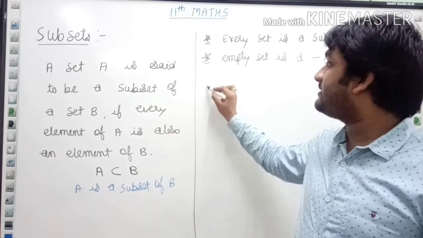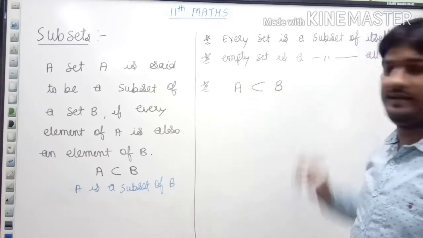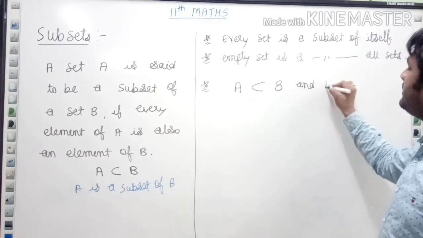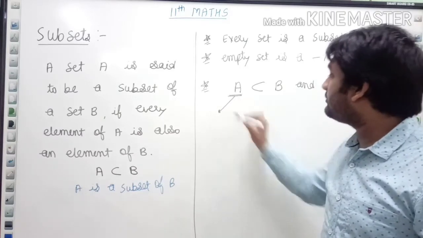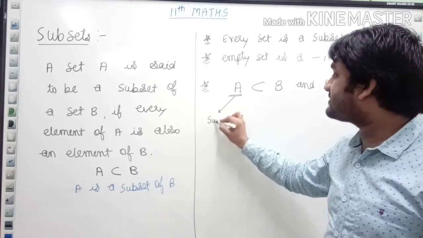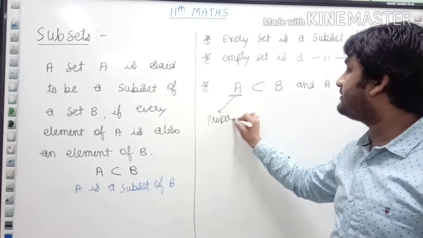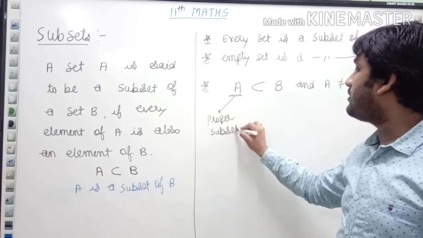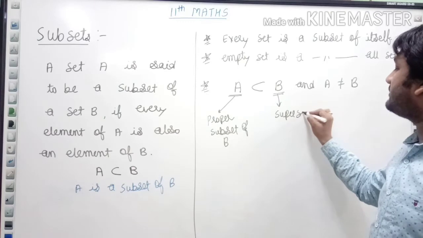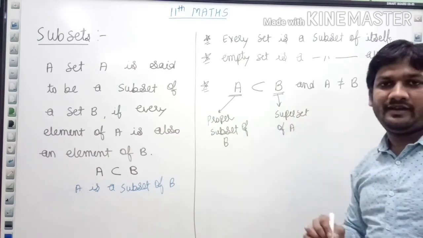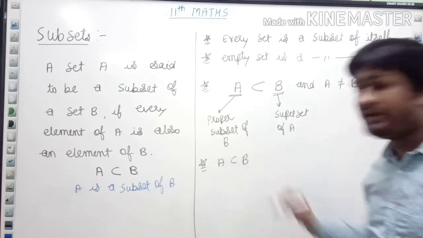Now next is, suppose I am writing A is a subset of B, and if I know A is not equal to B, then remember A is called a proper subset of B, and B is called a superset of A, right?